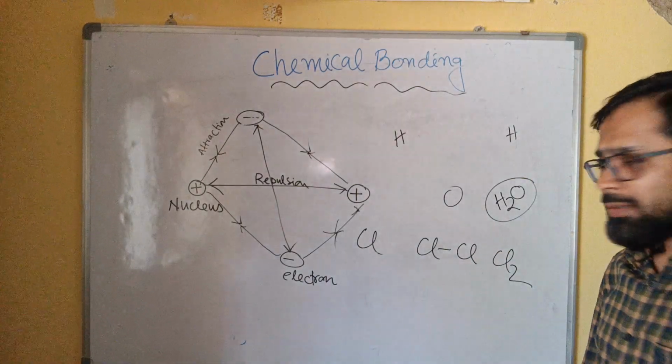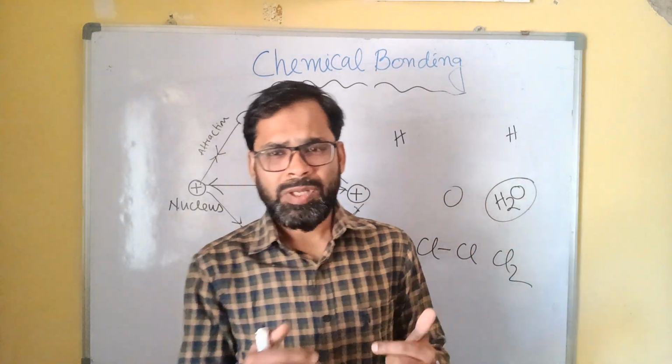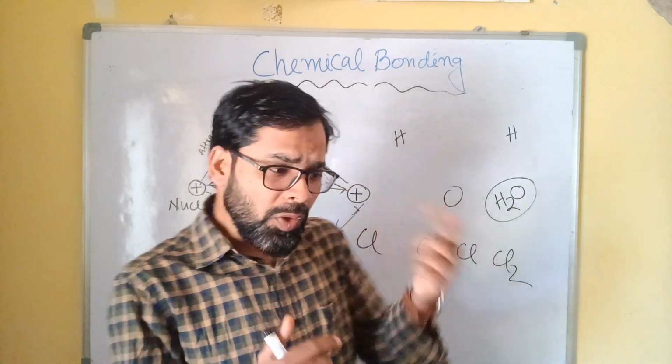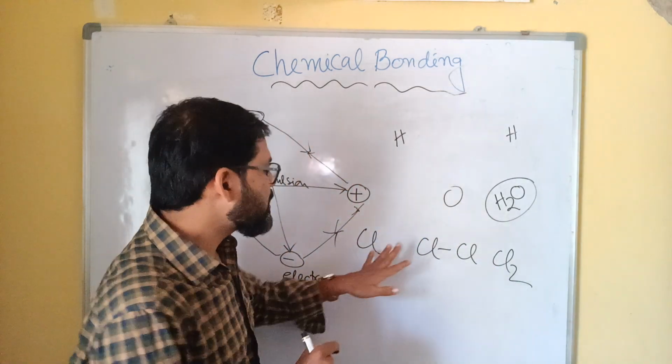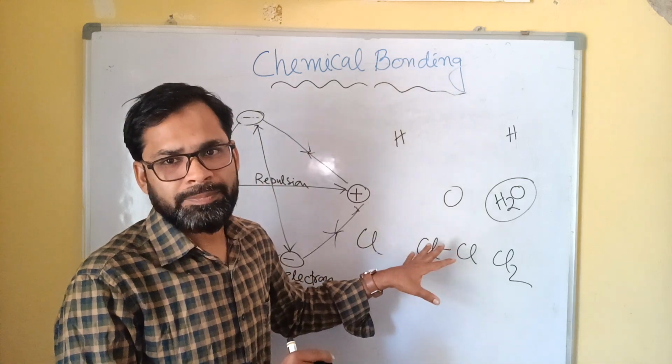We can say any bonded atom or element is more stable as compared to an unbonded atom.